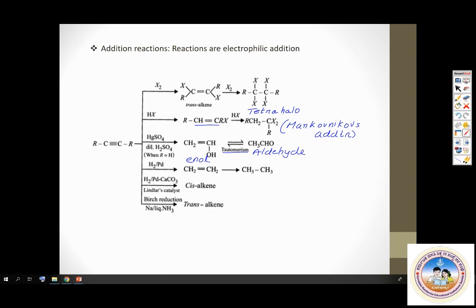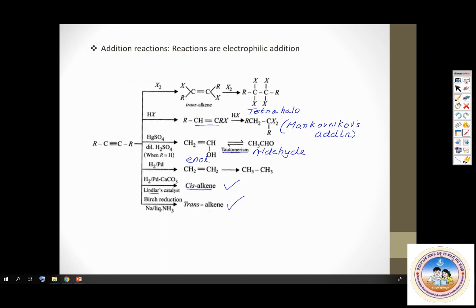Then upon catalytic hydrogenation, it can give you alkene and alkane. These two reactions we have already studied under alkenes. In presence of Lindlar's catalyst, you get alkene, whereas in case of Birch reduction, you get trans alkene.